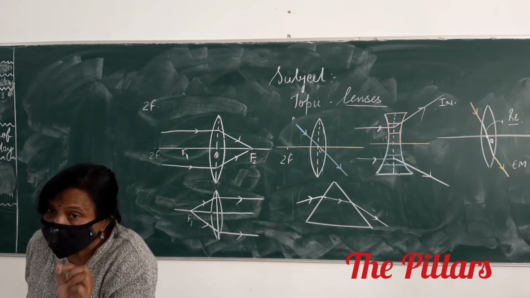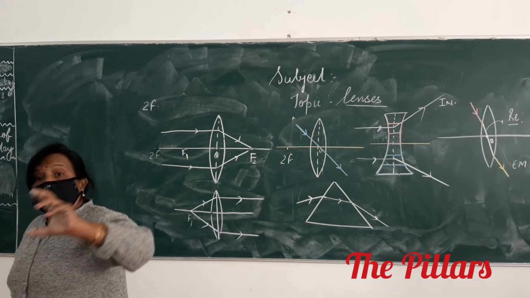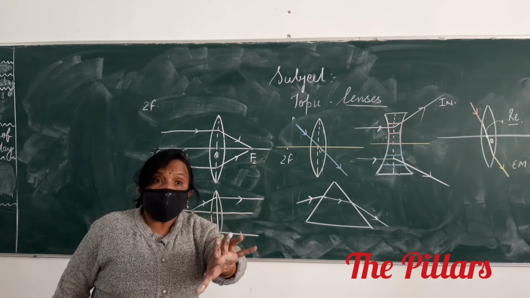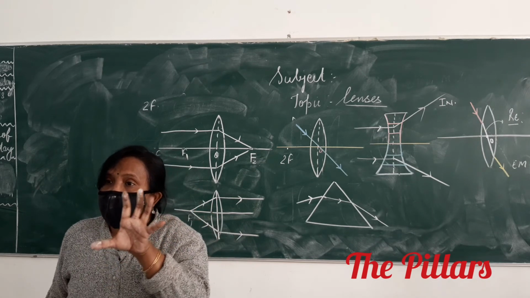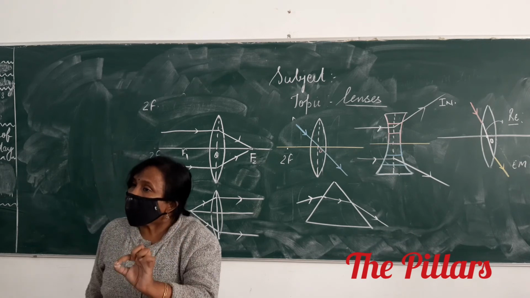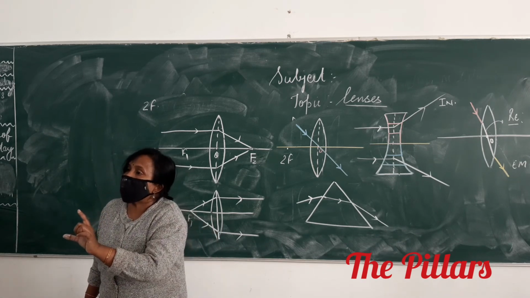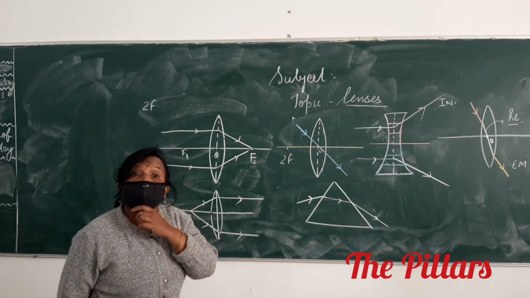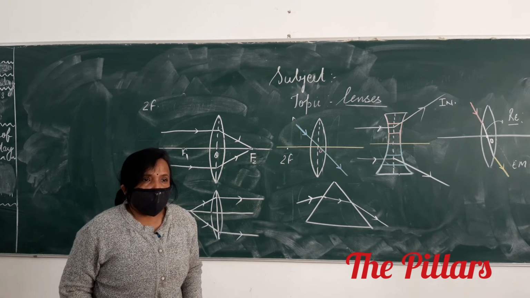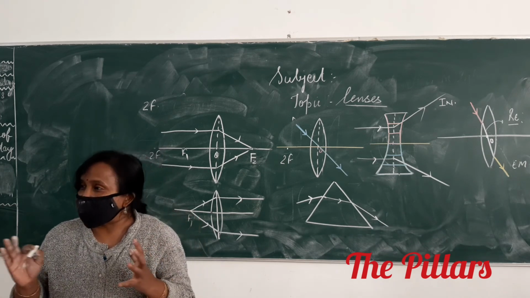So what was our main question here? Define the principal focus of a convex lens. Light rays traveling parallel to the principal axis, after refraction meet at a point on the principal axis. This point on the principal axis is called the principal focus of a convex lens. Convex, convex lens.